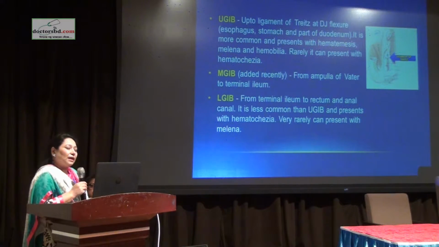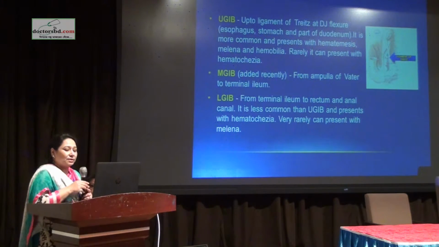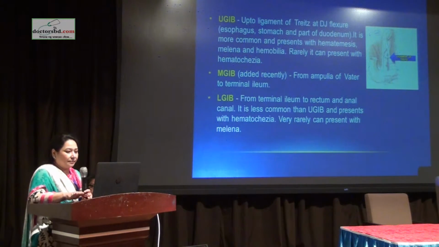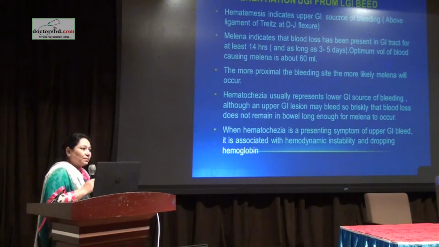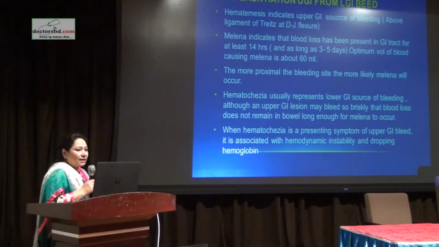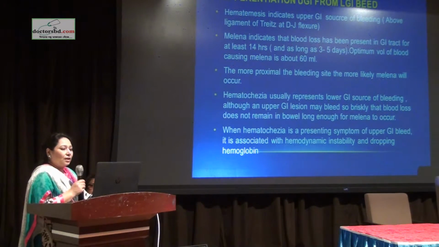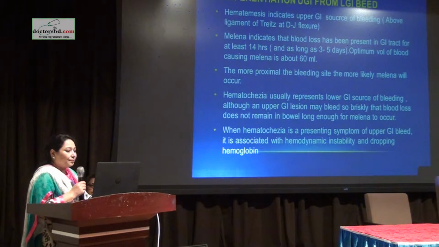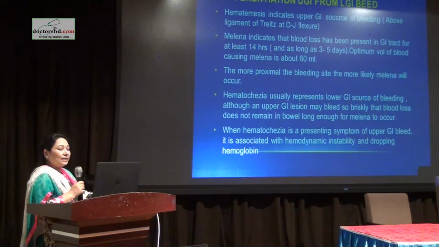Usually upper GI bleed presents with hematemesis, melena, or hematochezia. But lower GI bleed usually presents with hematochezia, meaning fresh PR bleeding. It is always important to differentiate clinically whether this is upper or lower GI bleed. Hematemesis, as I said, means the source of bleeding is usually upper GI, above the ligament of Treitz at the DJ flexure. Melena is also a symptom of upper GI bleed, but rarely it can be of lower GI bleed too. And the more proximal the bleeding site is, the more likely melena will occur.